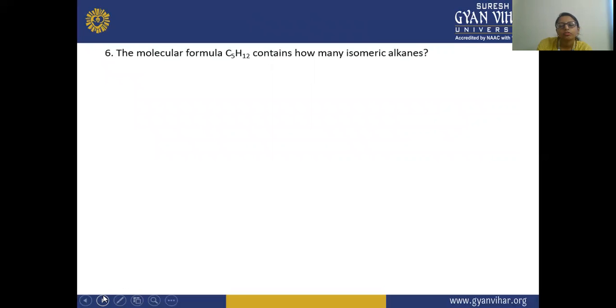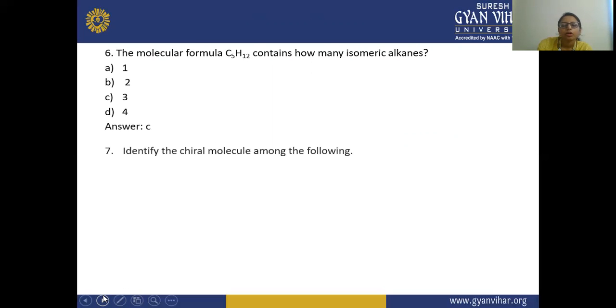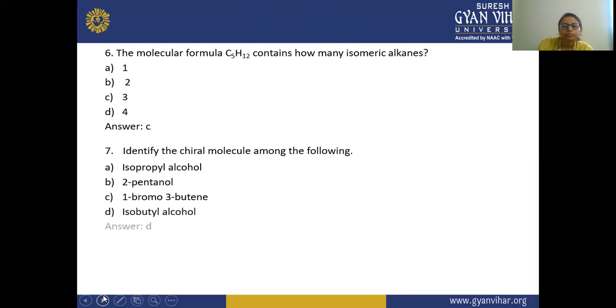Next question: the molecular formula C5H12 contains how many isomeric alkanes? 1, 2, 3, 4. So the answer is 3. Now identify the chiral molecule among the following. So here the chiral molecule is isobutyl alcohol.